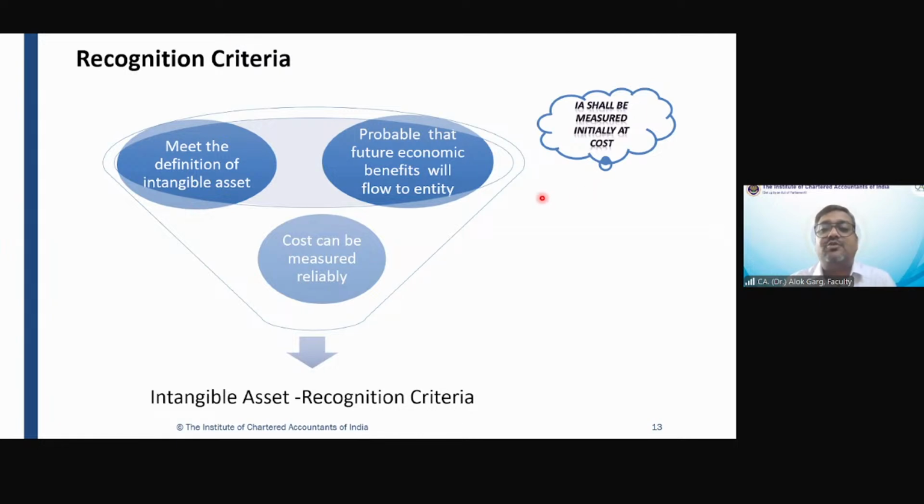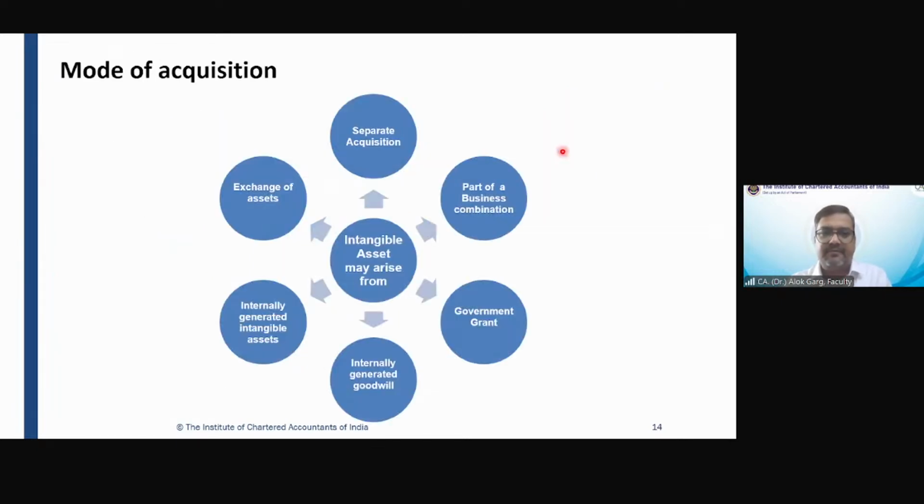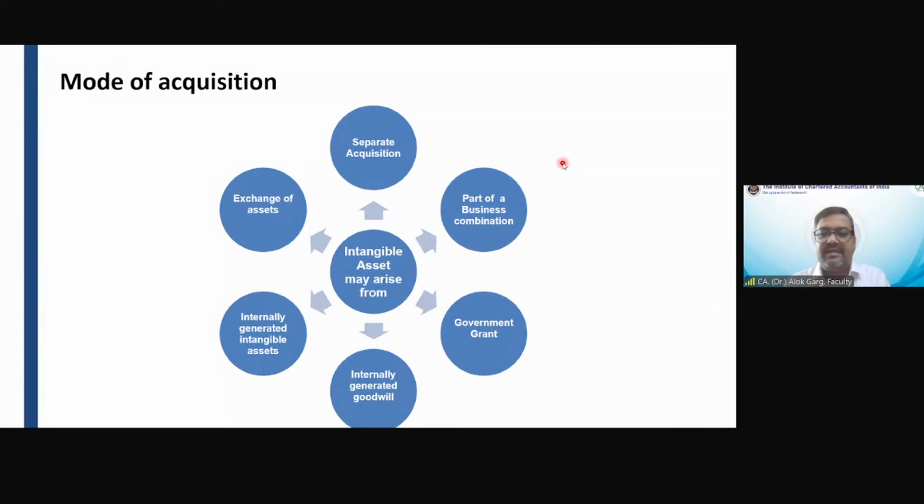And friends, whenever an intangible asset is acquired, it has to be initially measured at cost, okay? Is that clear? Is everything clear so far?